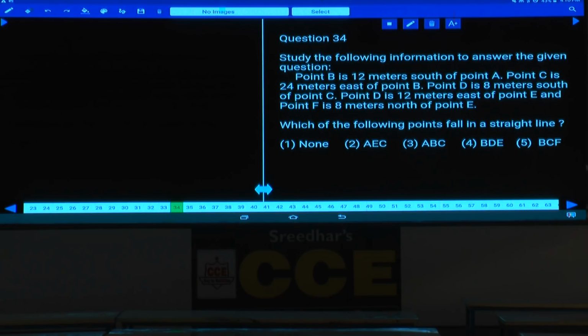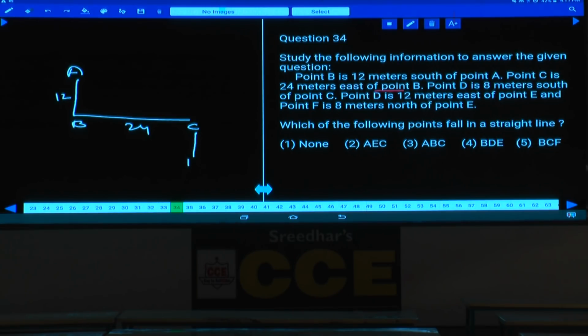Now let us take A at this place, and whatever this B is, how many meters? 12 meters, and this C is 24 meters to the east of B, and C will be somewhere here. Now the distance between these two is 24 meters. D is 8 meters to the south of C.